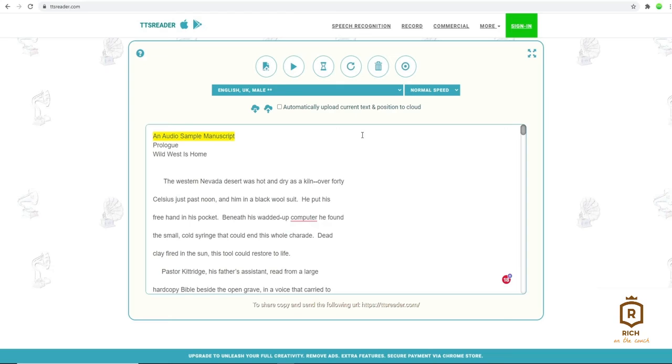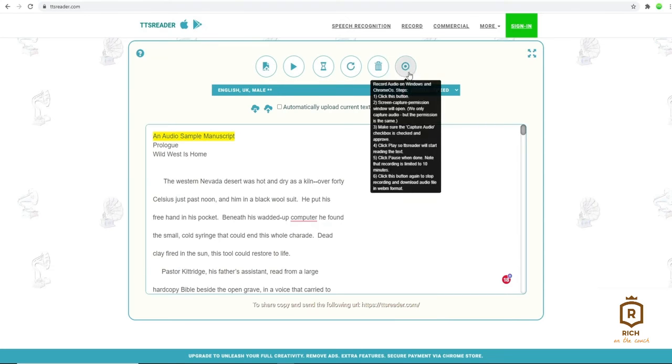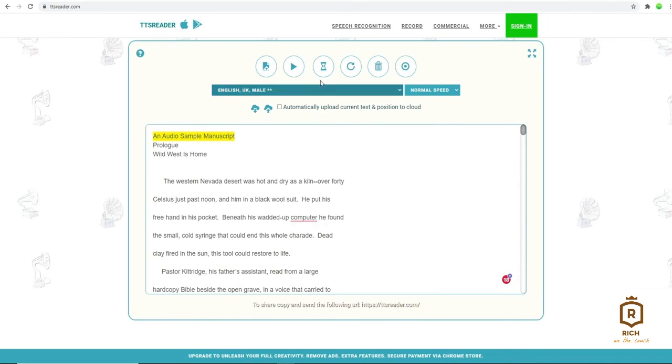Once you're happy with your narration, you can simply download it as an audio file on your phone or your computer by clicking on the record button, which will allow you to get a downloadable version of your text reading, and once you have your audio, you can submit it on ACX and get your approval. So a short recap, copy your script, paste it into TTS Reader, have a short preview, download it, and finally upload it to ACX to get approved.